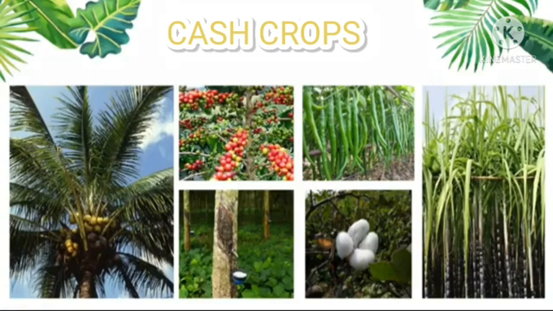So, children, the different cash crops in Tamil Nadu are cotton, sugarcane, oilseeds, coffee, tea, rubber, coconut, gingerly, and chilies. These crops are cultivated for profit. So, it is called a cash crop or profit crop.